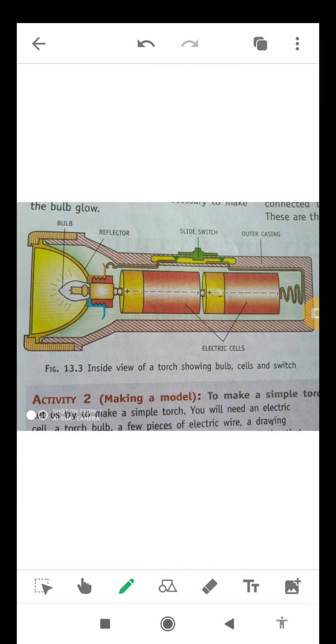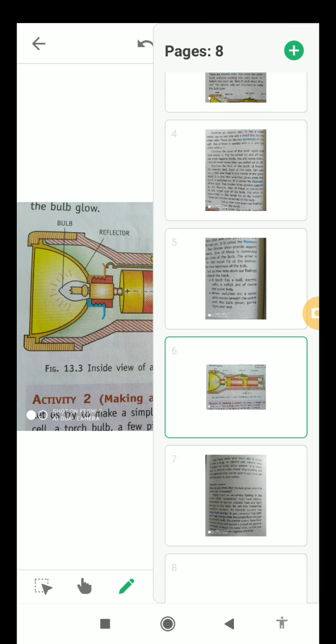Now the next slide, that is of the electric torch. This is the inside view or the inner view of a torch, which is showing a bulb, cells, and a switch. Okay students, in this you can see the bulb is glowing, the reflector is there, the slide switch is there for turning the torch on and off, the outer casing or outer body is there, and the two electric cells are also present. So this is the inner view of the electric torch. Now the next and last slide.